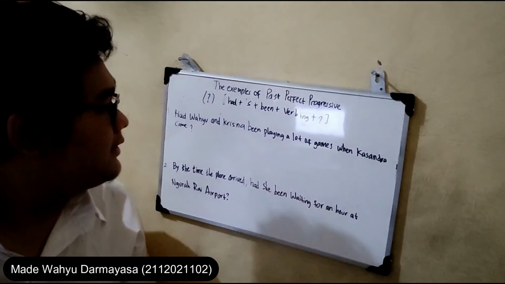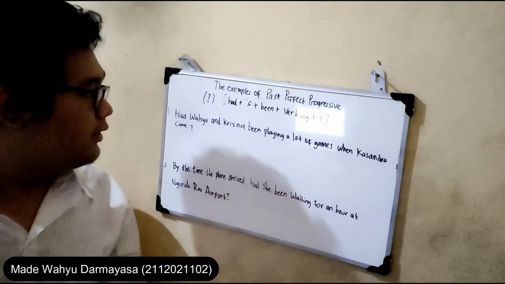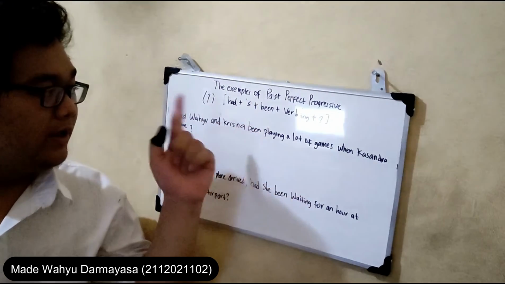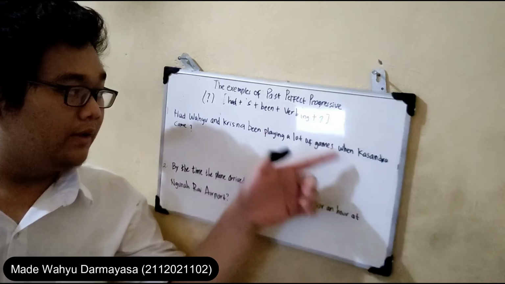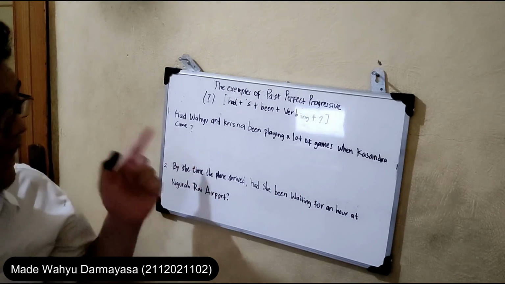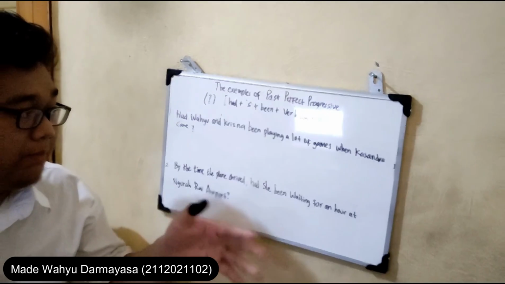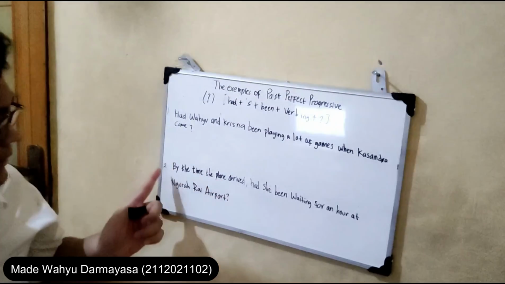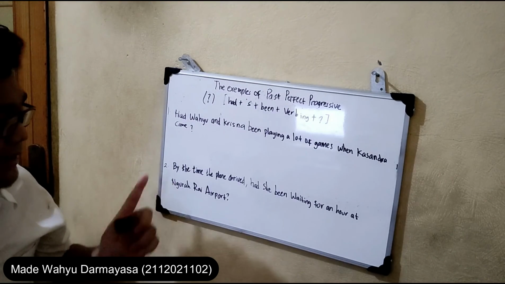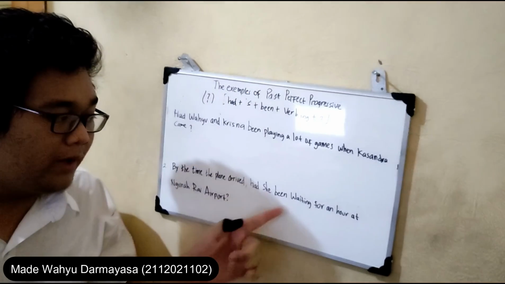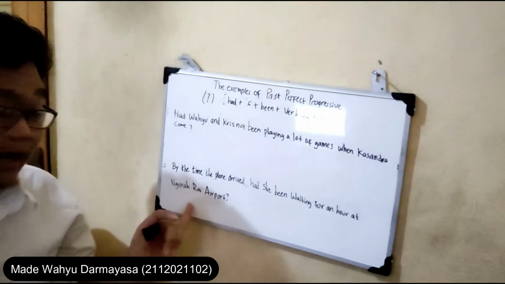For the last, the interrogative sentence. The pattern is had plus subject plus been plus verb-ing and the question mark. The example is: had Wahyu and Krisna been playing a lot of games when Kasandra came? And the last example is: by the time the plane arrived, had she been waiting for an hour at Ngurah Rai Airport?